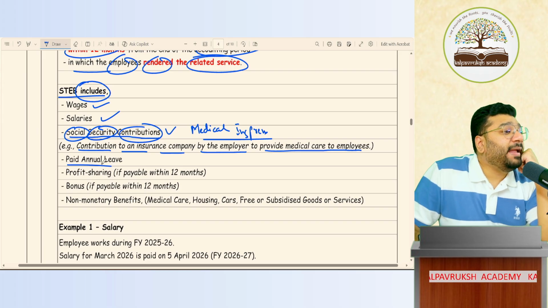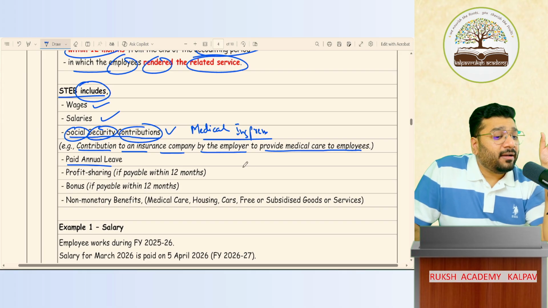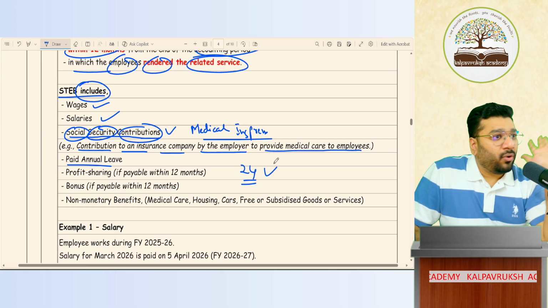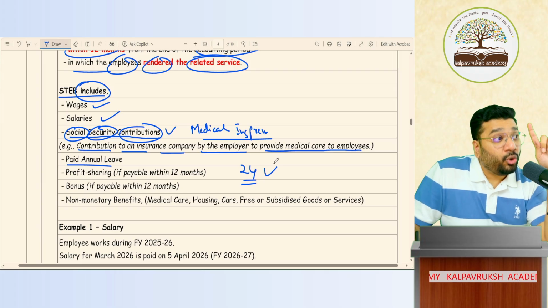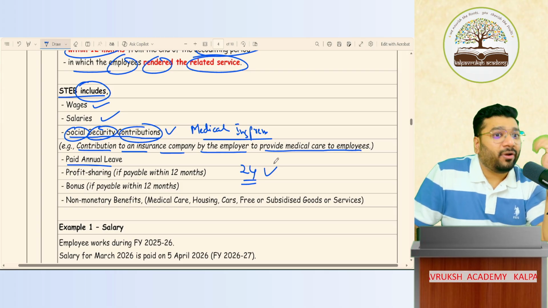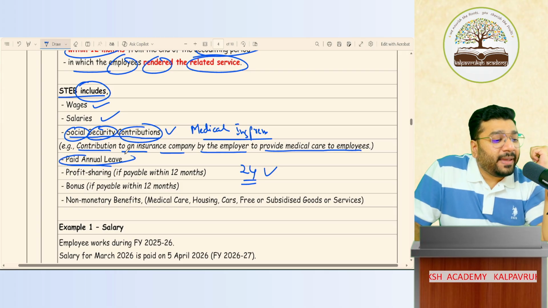Paid annual leave. Paid annual leave means what? In the entire year, there are 24 leaves, 24 holidays. If you don't take the leave, I'll pay you compensation for it. I'll pay the money for it. Got it, not got it? That is called paid annual leave.